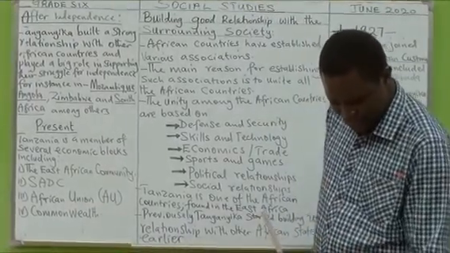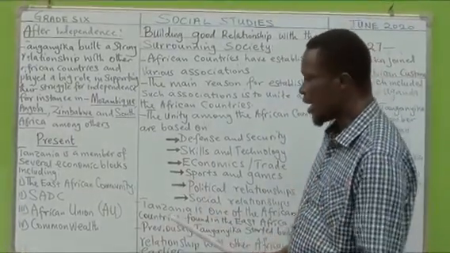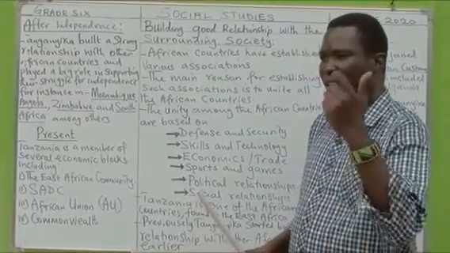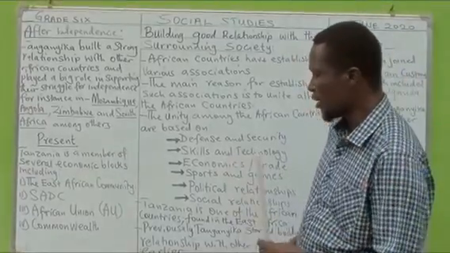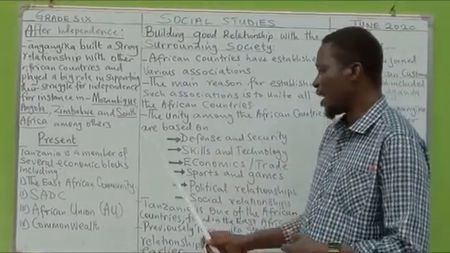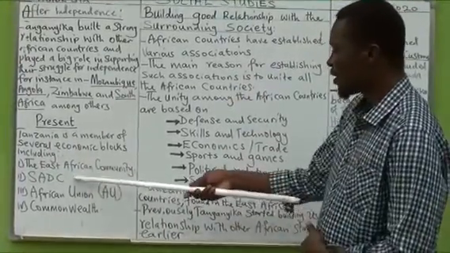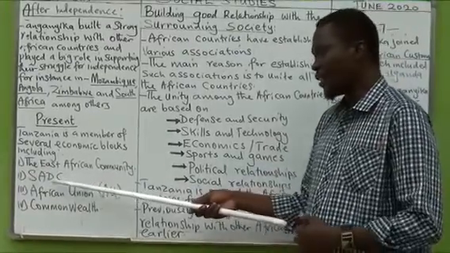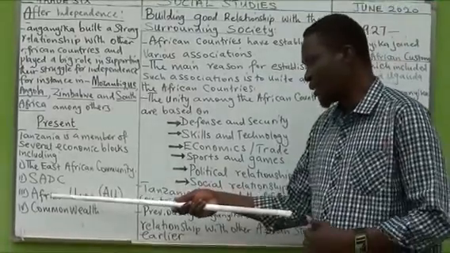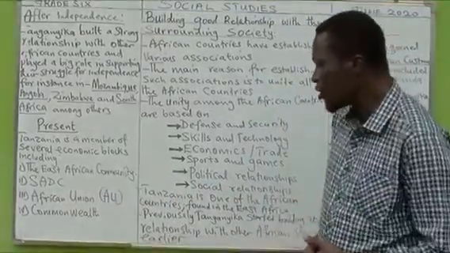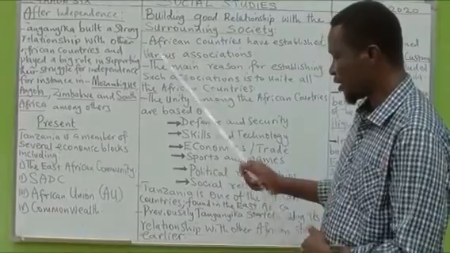It was reestablished, and during this time, the members increased. So we have Kenya, Uganda, Tanzania, Rwanda and Burundi, and also Southern Sudan. So at present, Tanzania is a member of the East African Community. Tanzania is also a member of the SADC, the Southern African Development Community. At the same time, Tanzania is a member of the African Union, the AU, which is the former OAU, reestablished.